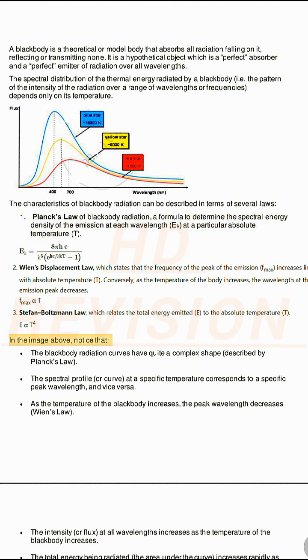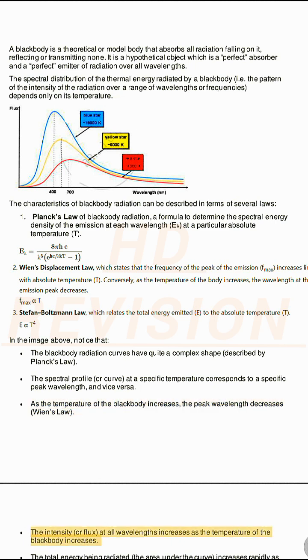In the image above, notice that the blackbody radiation curves have quite a complex shape described by Planck's law. The spectral profile, or curve, at a specific temperature corresponds to a specific peak wavelength, and vice versa. As the temperature of the blackbody increases, the peak wavelength decreases, Wien's law.